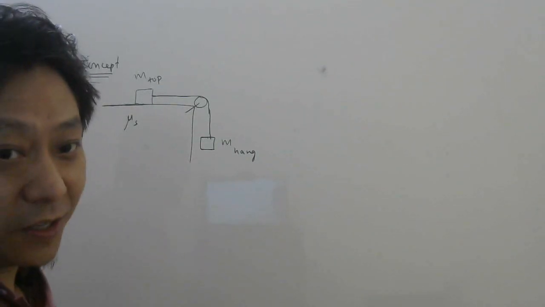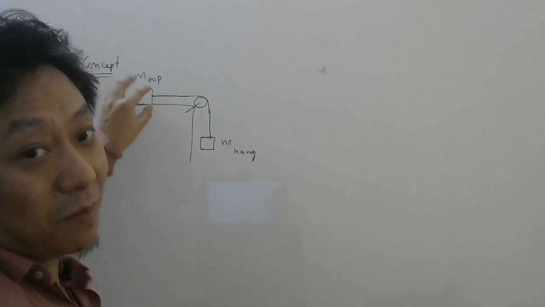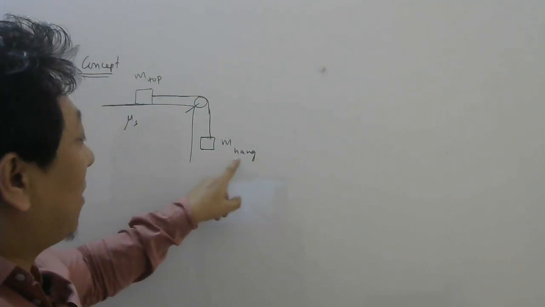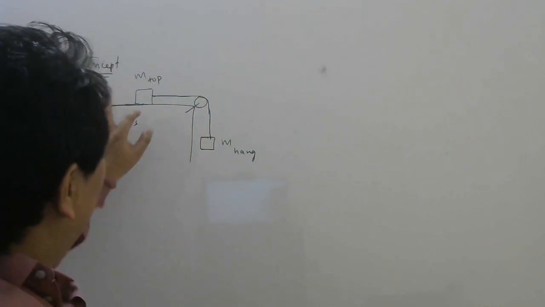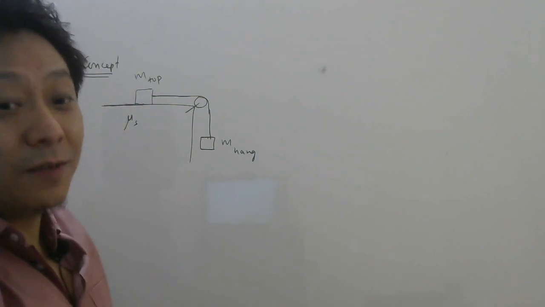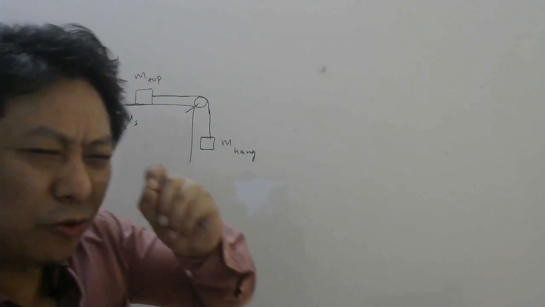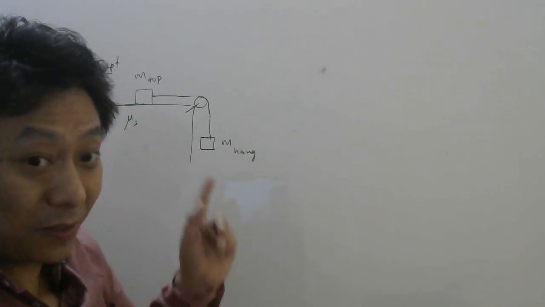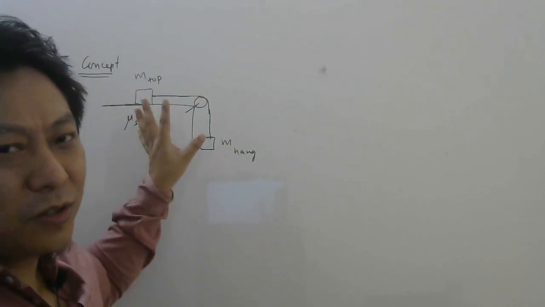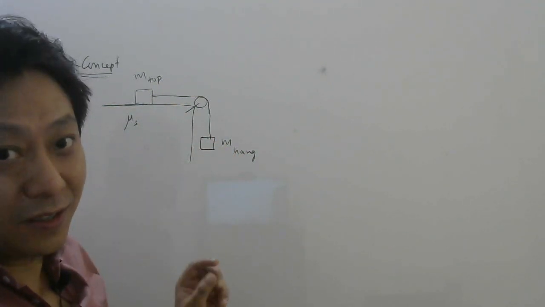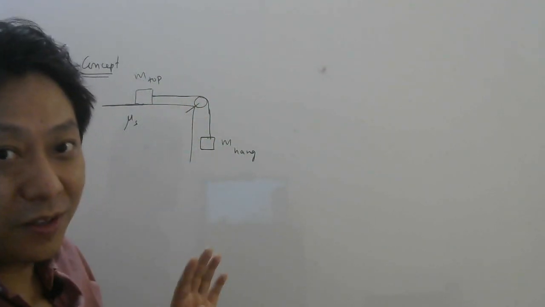So this question, you see, is similar to the previous one, where this is the mass on top, meaning mass on top of the table, and this is M hang, which means the mass which is hanging from this thread. And here the coefficient of static friction is mu s. Now the question is, if this system is about to move, which I did in the previous example, I asked what is the maximum mass of this so that the system is still at rest. Now what happens if you go slightly more than maximum? It will begin to move, right?